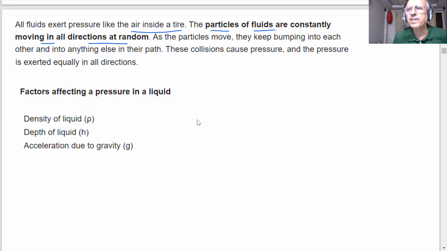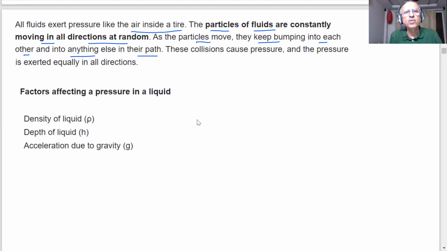So inside the tire, what is happening? You have air molecules, a mixture of gases. These molecules are moving constantly. Are they fixed at one point? No. Are they moving in a particular direction? No. They are randomly moving in all directions. So as the particles move, they keep bumping into each other and into anything else in their path. They are striking each other and the walls of the tire.